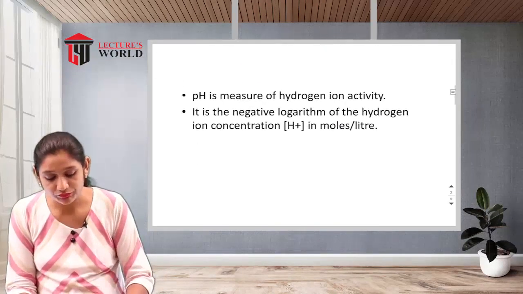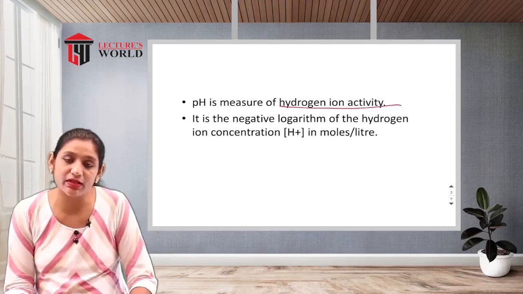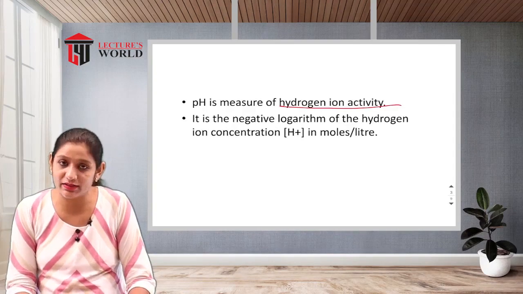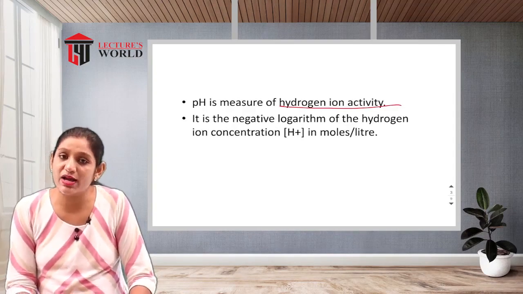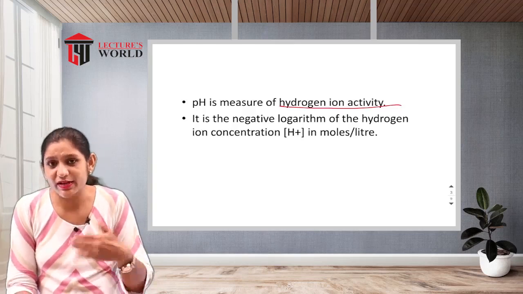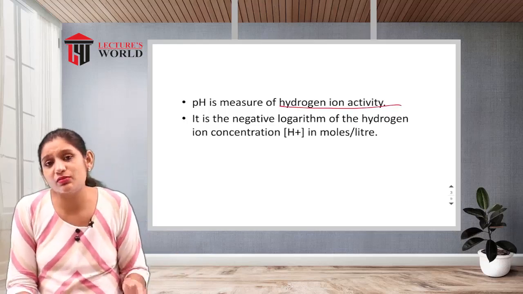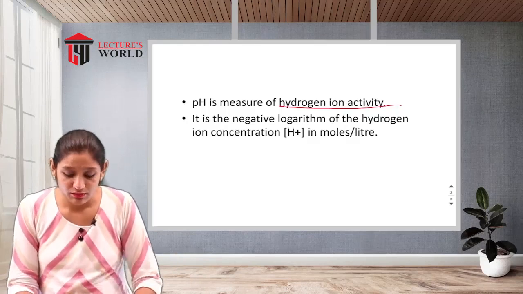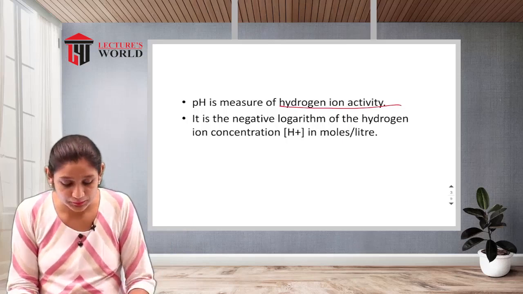Next one. pH is a measure of the hydrogen ion activity, obviously the negative logarithm of the hydrogen ion. In acid base balance we have H plus and OH minus. H plus is the proton donor, the acid, and OH minus is the acceptor, the base. This is the activity of the hydrogen factor.